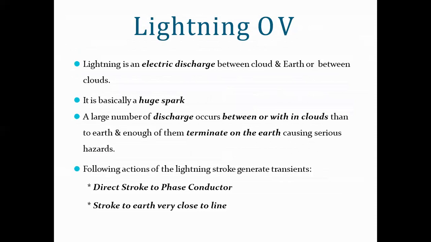Lightning overvoltage. Lightning is an electric discharge between cloud and earth or between clouds. It is basically a huge spark. A large number of discharges occur between or within clouds rather than to earth, and enough of them terminate on the earth, causing serious hazards. The following actions of a high lightning stroke generate transients. First one is a direct stroke to the phase conductor. Second one is a stroke to earth very close to the line.